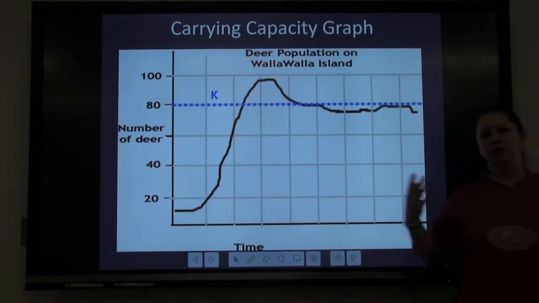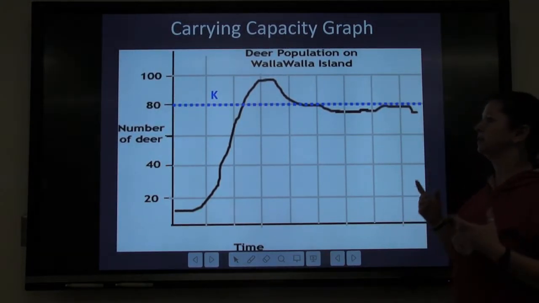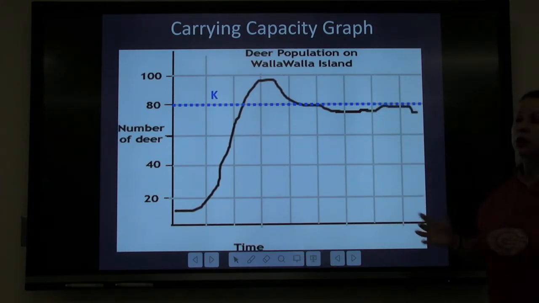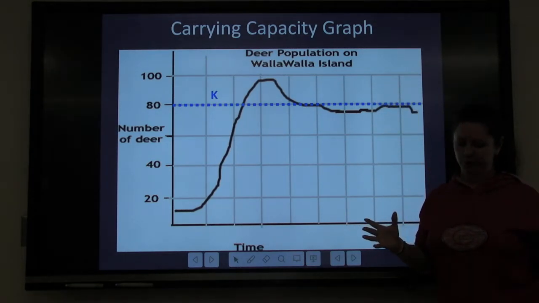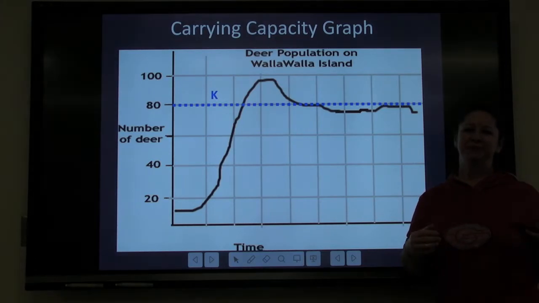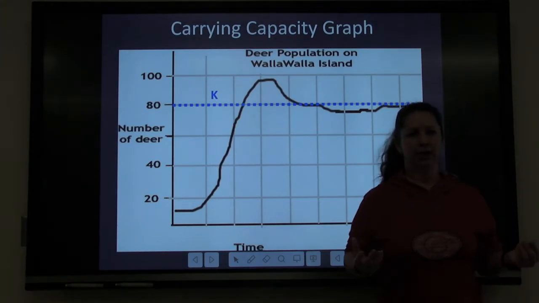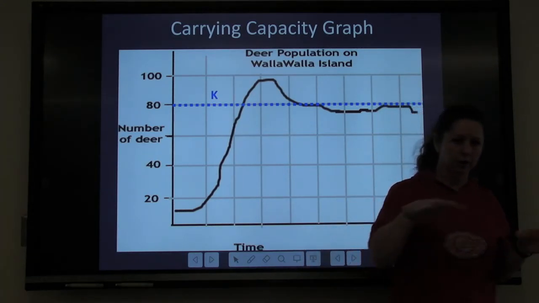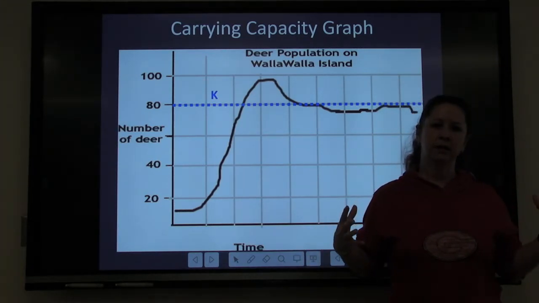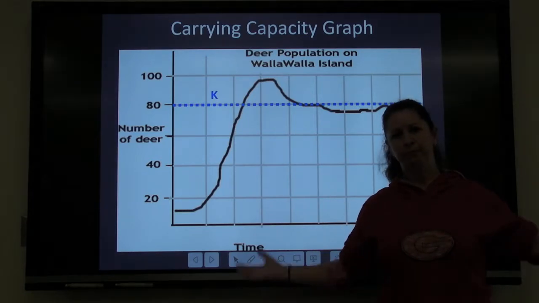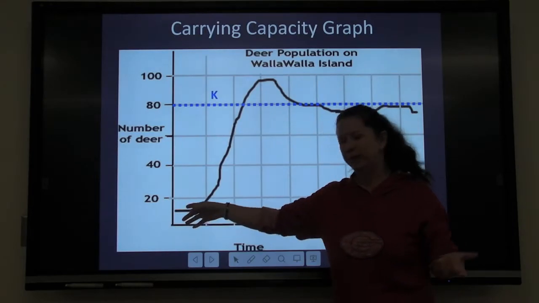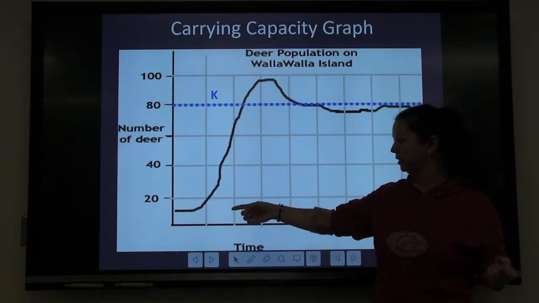This is an example of a carrying capacity graph. This is one that was actually taken out of real life. This little island, Walla Walla Island, it's real. It didn't have any deer on it. It was in the middle of a great big lake. The lake froze one winter. A little herd of deer got on the island. Summer came. They're stuck on the island. So now they're living on the island. So about 10 deer got across to the island.